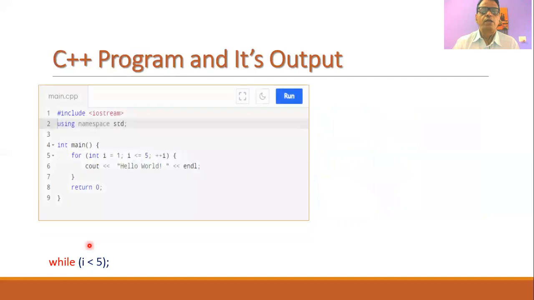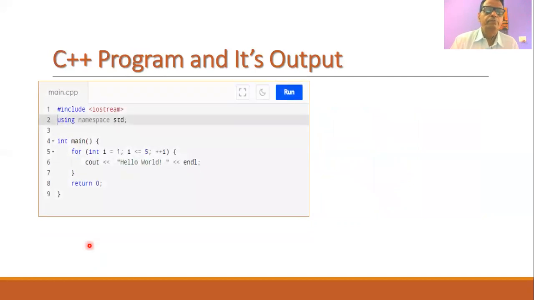Now we will go for a small C++ program. We know that whenever we want to execute any C++ program, we need a compiler. You will find that when you Google for a C++ compiler, there are different sites available which allow you to compile C++ programs. They have a text editor window where you can type your C++ program, and they have a compile and run button where you can execute your typed program.